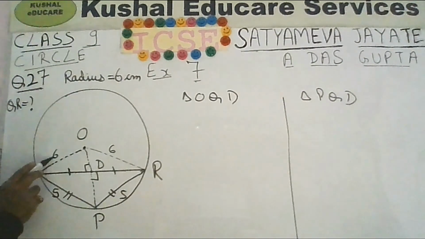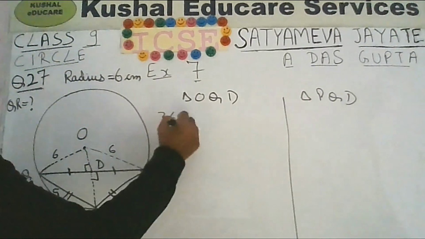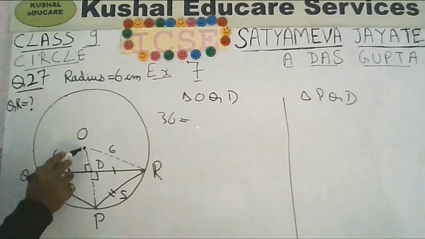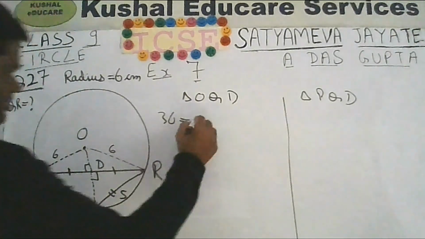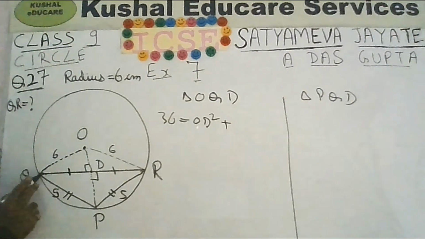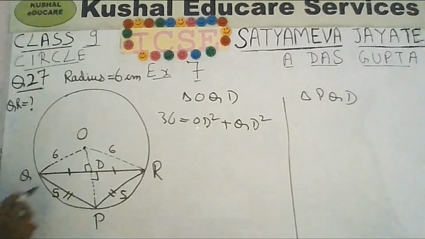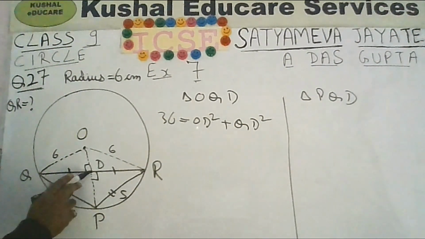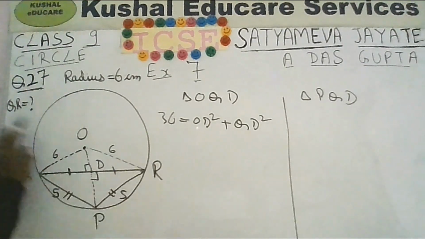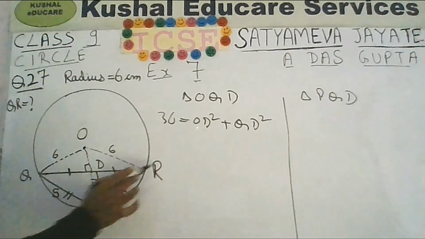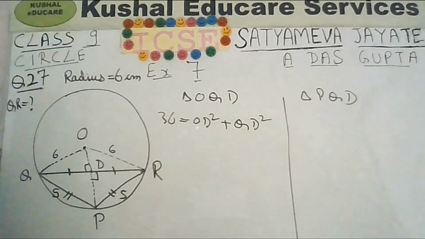So here 6 is the hypotenuse. 6 square is 36. This will be equal to OD square plus QD square. Then what is QD? D is the midpoint. QD is 1/2 of QR. In fact, we have to find QR. So let us write instead of QD, QR by 2.